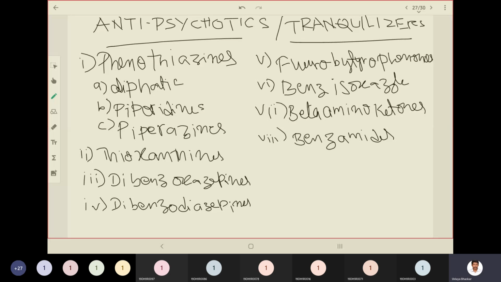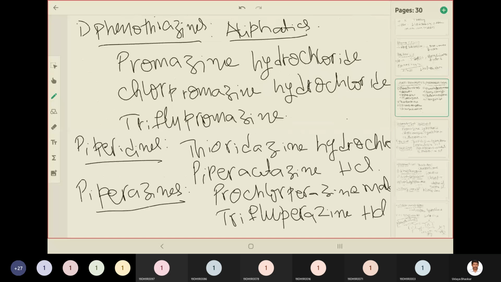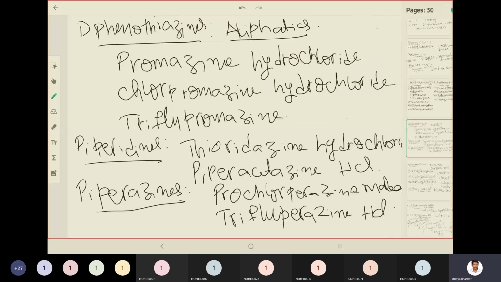So let us see the examples for each of the classes. So phenothiazines, aliphatics include promazine hydrochloride, chlorpromazine hydrochloride, triflupromazine under aliphatics. And piperidines under phenothiazines, the examples include thioridazine hydrochloride, piperacetazine hydrochloride.